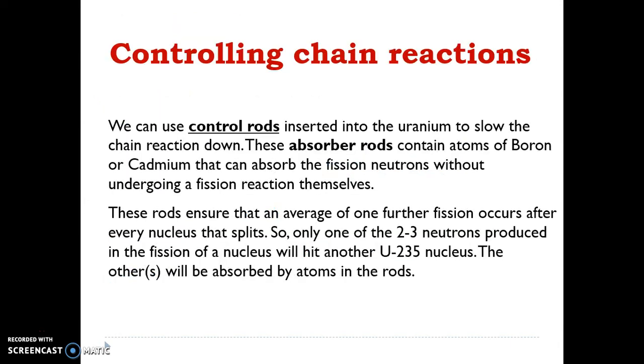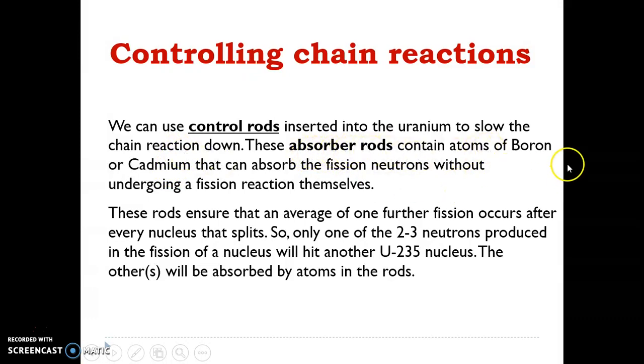So basically to control the chain reaction, some entities known as control rods or absorber rods are used, and the most important thing, these control rods are made up of atoms of boron and cadmium. This is the most important part related to the controlled chain reaction.